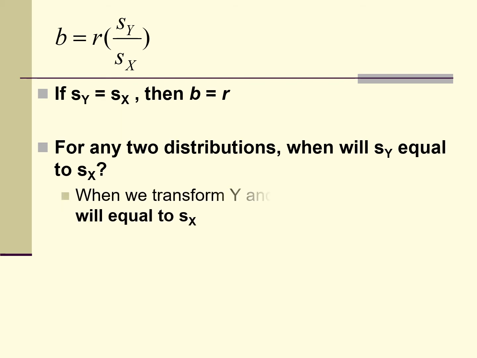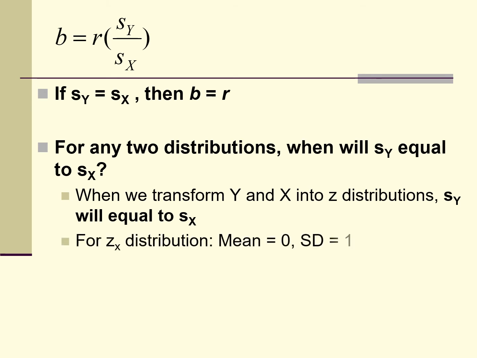Yes, we could transform x and y distributions into z distributions. If we transform all y's into z-scores, the y distribution becomes a z distribution. If we transform all x into z-scores, the x distribution becomes a z distribution.